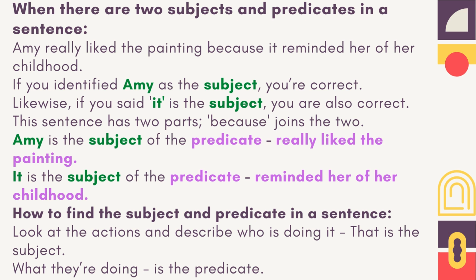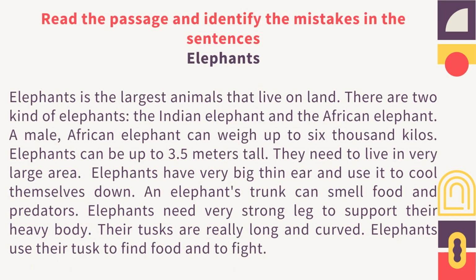How to find the subject and predicate in a sentence. Look at the actions and describe who is doing it, that is the subject. What they are doing, is the predicate. Read the passage and identify the mistakes in the sentences.